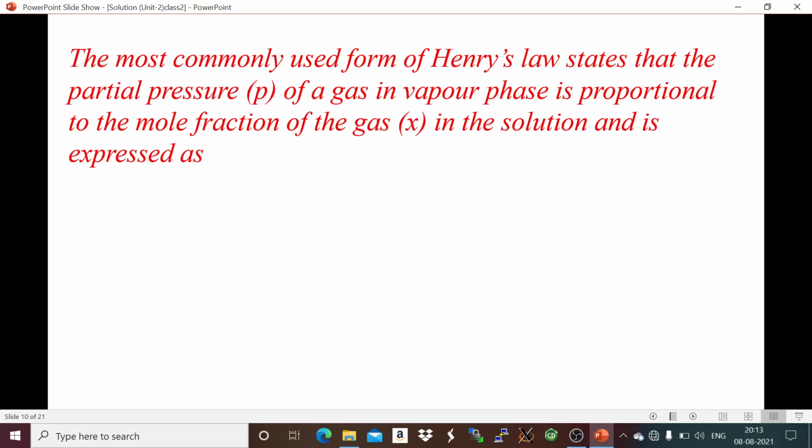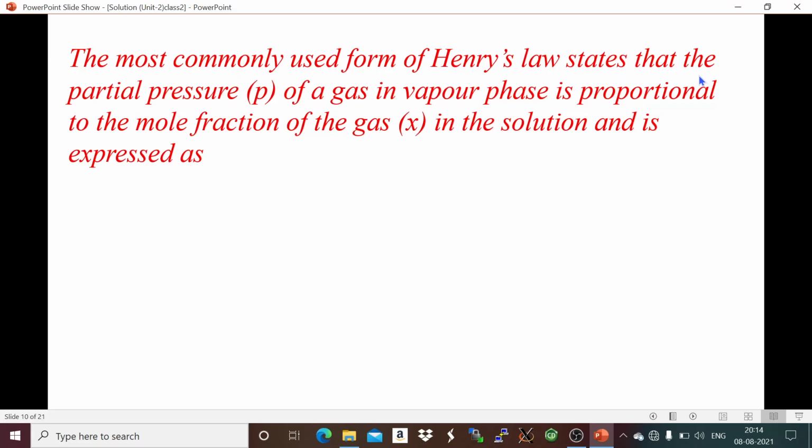Now the statement of Henry's law. When you are asked to write Henry's law, you better write this definition, because this is the most commonly used definition.